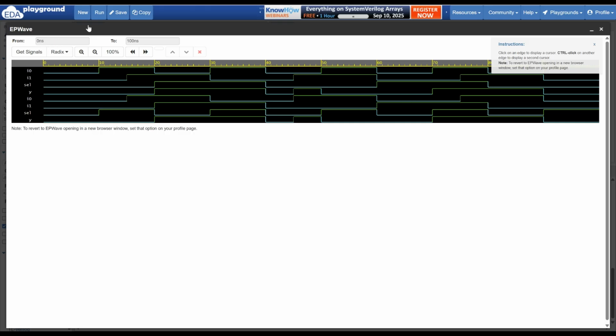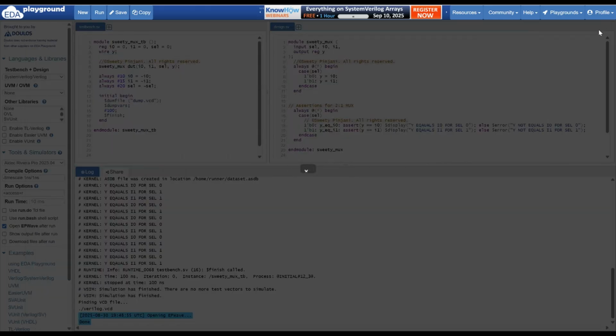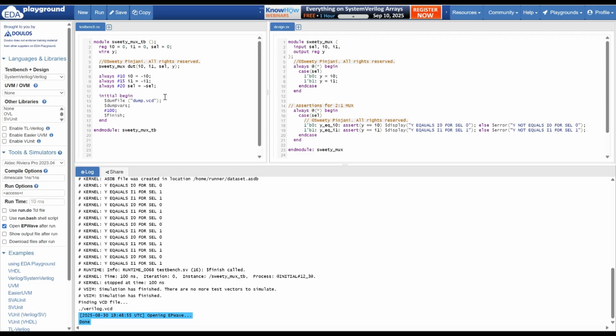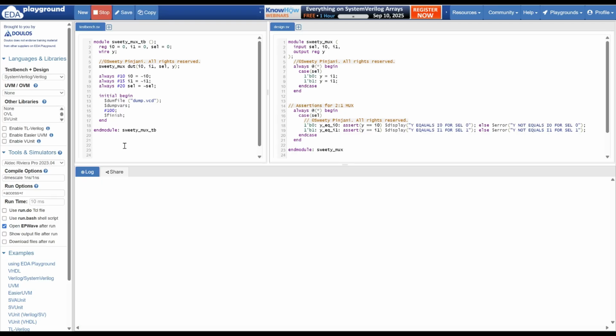Now let's do one thing. Let's close this waveform. Let me try to introduce a bug in the design and see if my assertion catches it or not. What I'm doing, say by mistake, for select line 1 also I made y equal to I0, and for select line 0 also I made y equal to I0 by mistake, say. Let's see if the assertions are able to catch this bug.